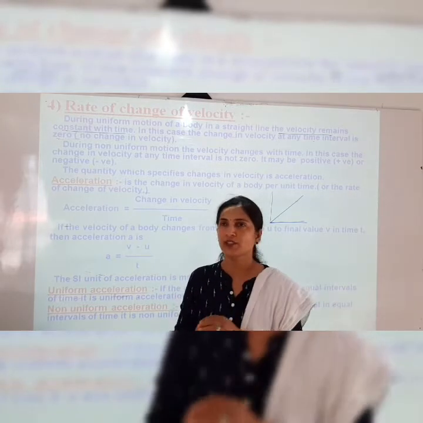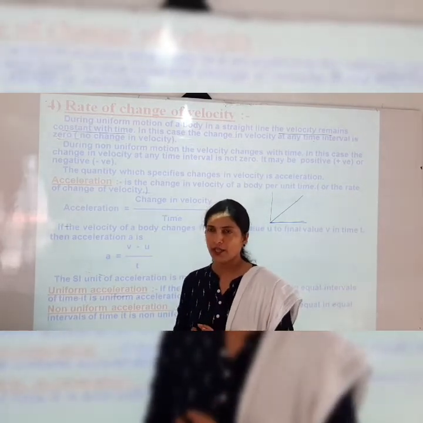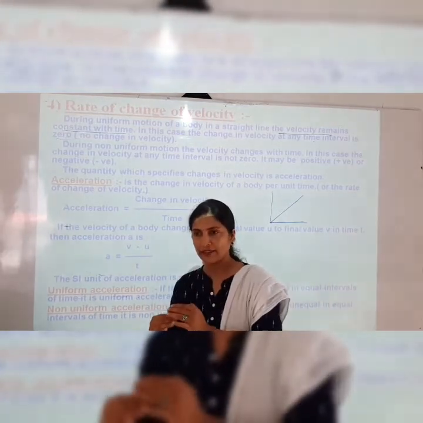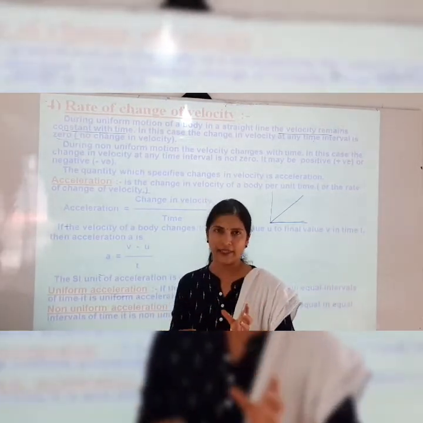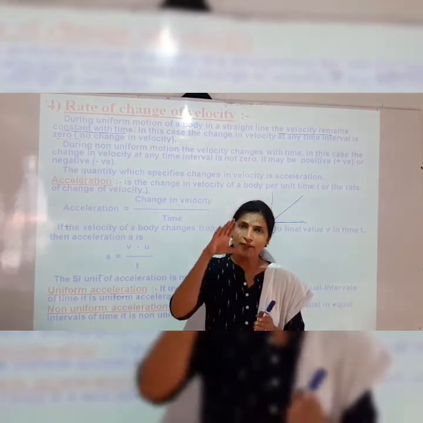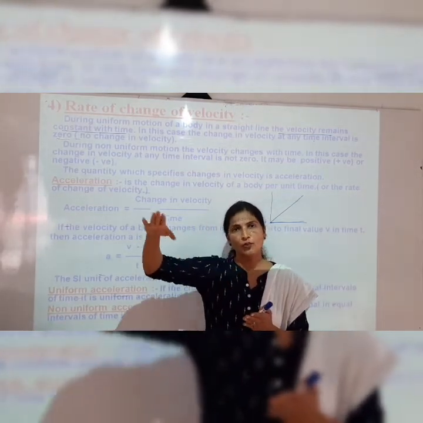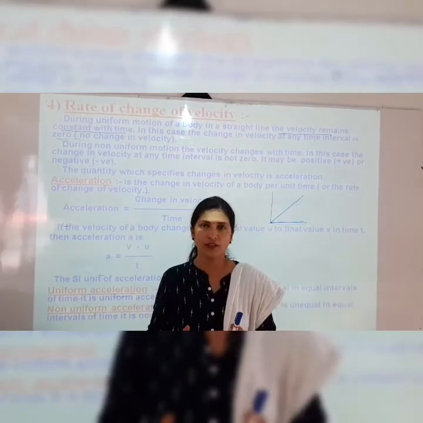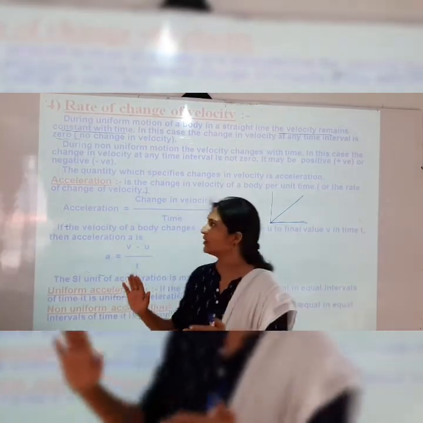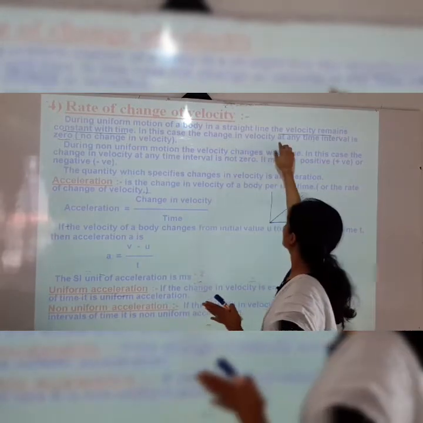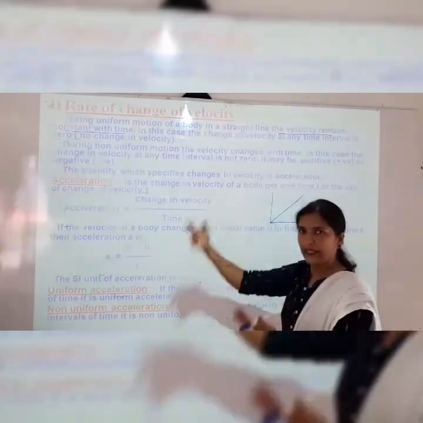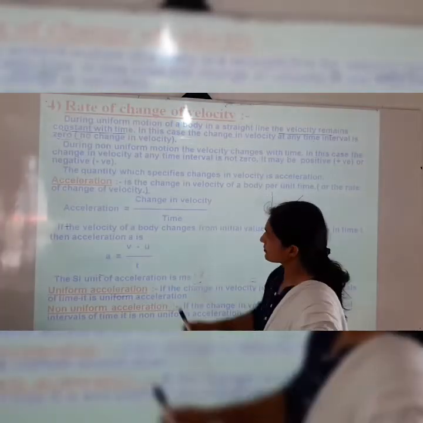If velocity is more at some place and less at some place, then there will be some difference. But if velocity remains constant at every interval of time, because the object is in uniform motion, there is no change in the velocity, so the change will be 0 at any time interval.